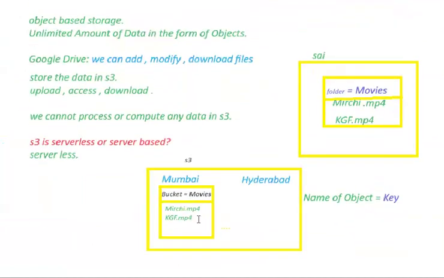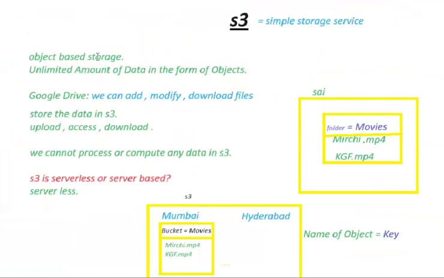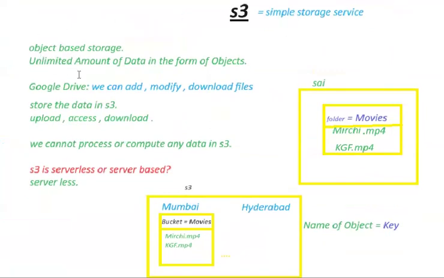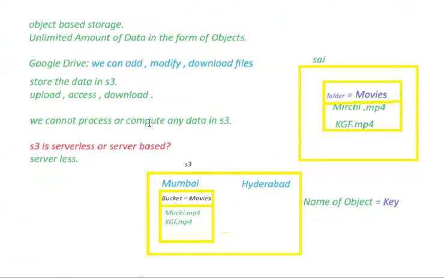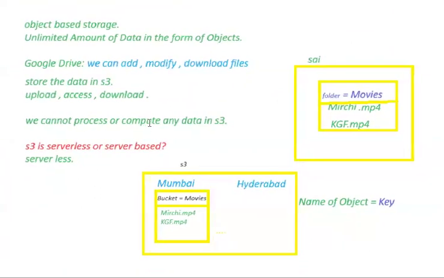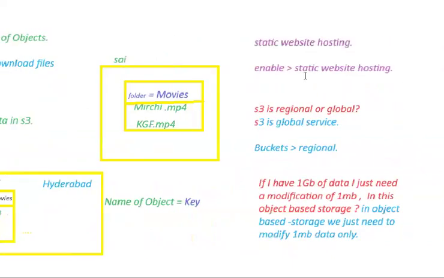I hope you understood the basics of S3. What is S3? It's a Simple Storage Service. It's an object-based, unlimited amount of storage service. We can access S3 in the same form as Google Drive. We can store any type of data in the form of objects, and it also provides an advanced feature, that is static website hosting.